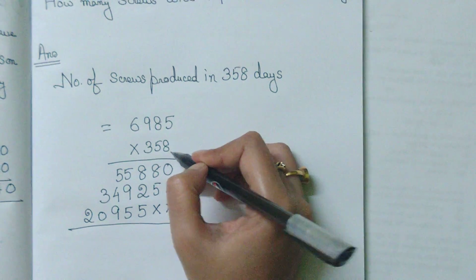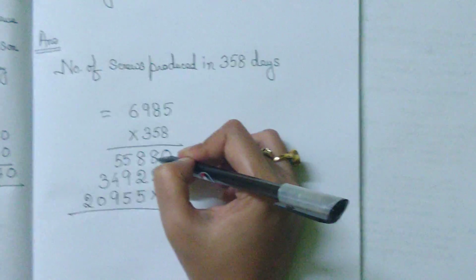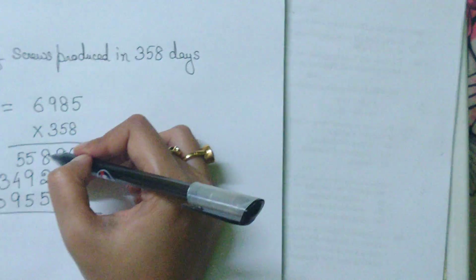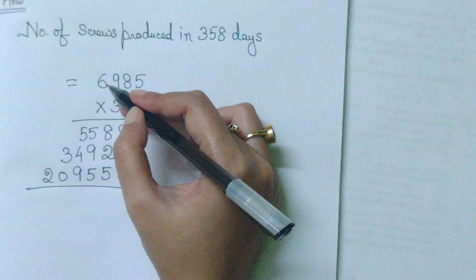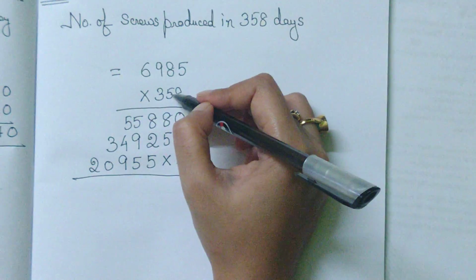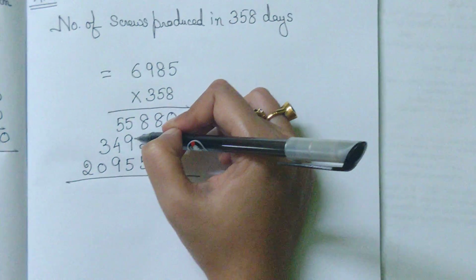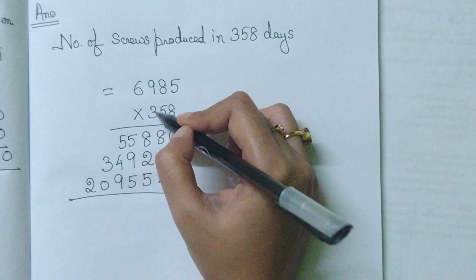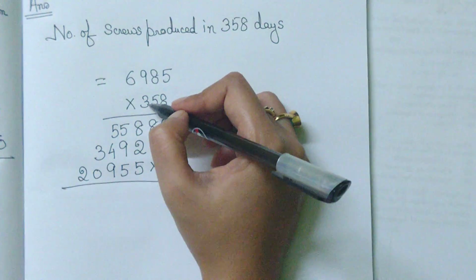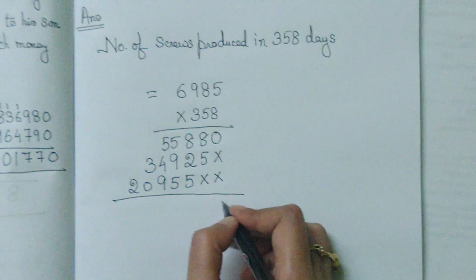Once check it, 5 8s are 40, 4 in hand, 8 8s are 64 plus 4, that is 68, 8 9s are 72 plus 6 78, 7 in hand, 6 8s are 48 plus 7 55, 5 5s are 25, 2, 5 8s are 40 42, 4, 5 9s are 45 gives you 49, 4, 6 5s are 30 34, 5 3s are 15, 3 8s are 24 plus 1 25, 2, 3 9s are 27 29, 2, 6 3s are 18 20. So we will add it up.